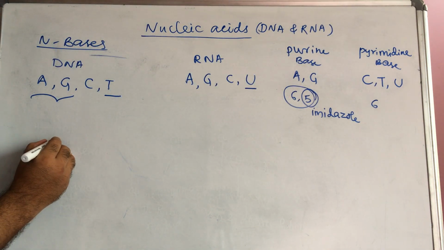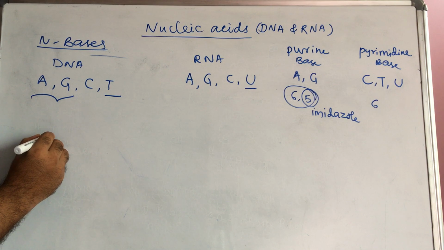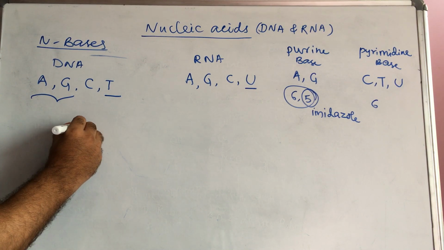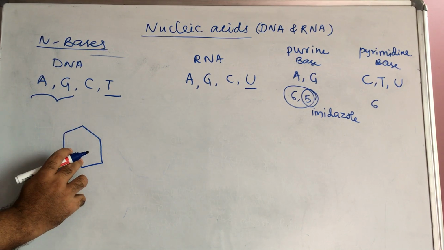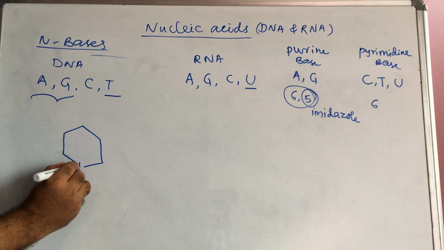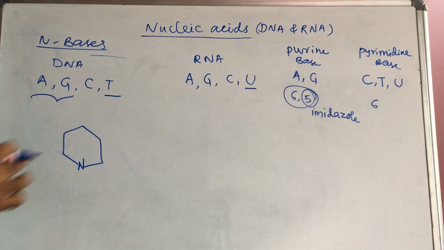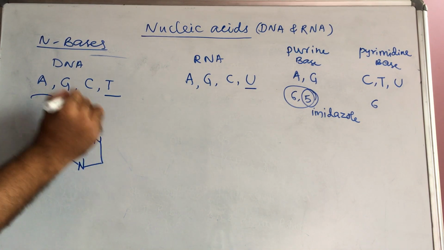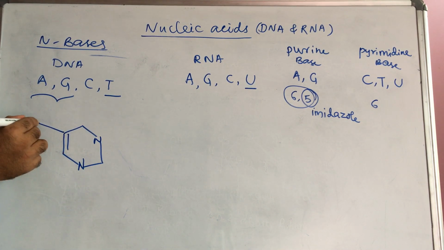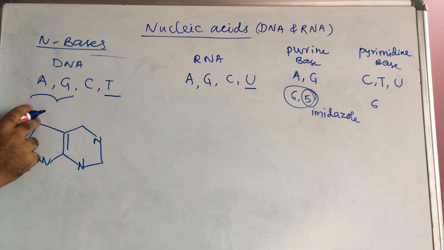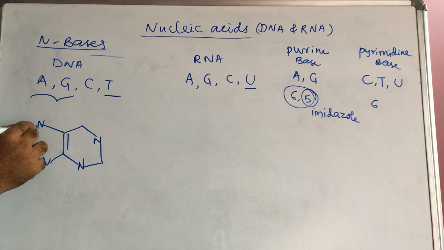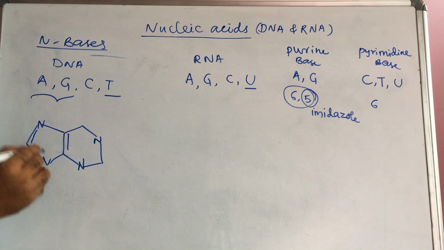In the purine bases, first I will write the adenine. If you don't know, then write it like a benzene, and later you can write the other heterocyclic atom, a hetero atom. So here this is a hetero atom, here a double bond, a 5-membered ring, this line, here again nitrogen, here a double bond, here H. This is a 5-membered ring.